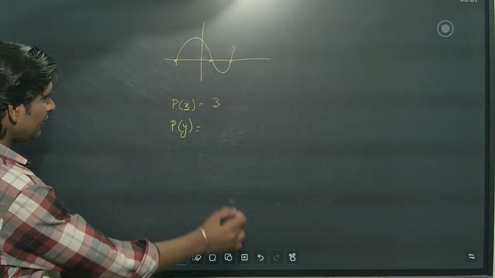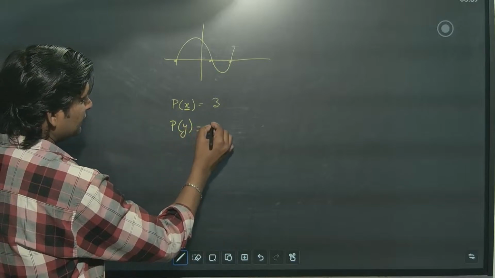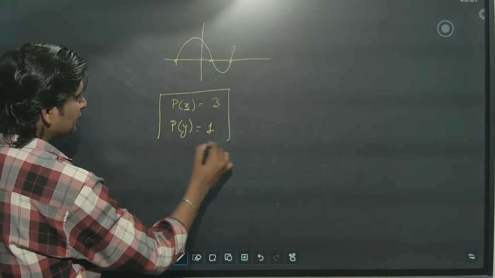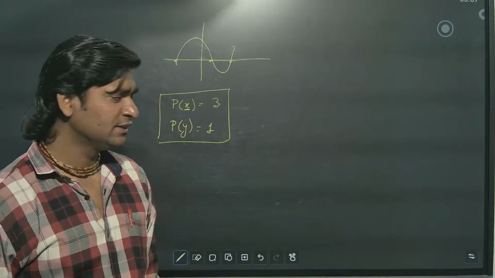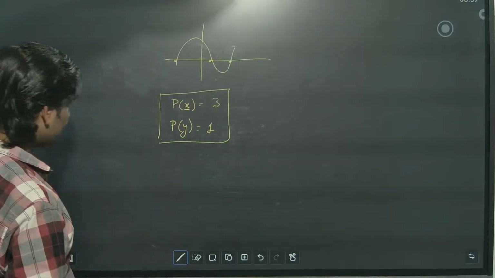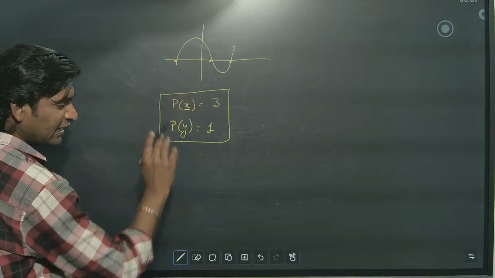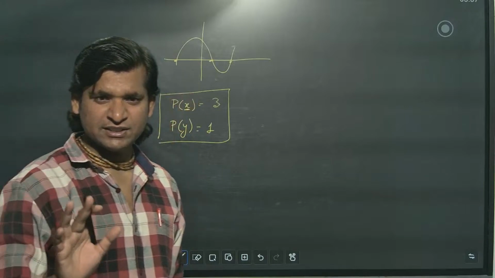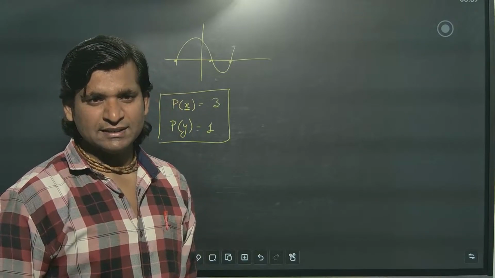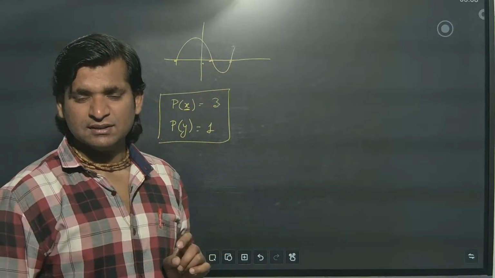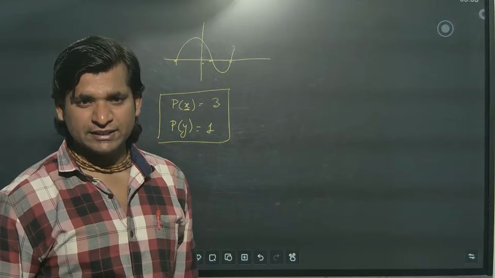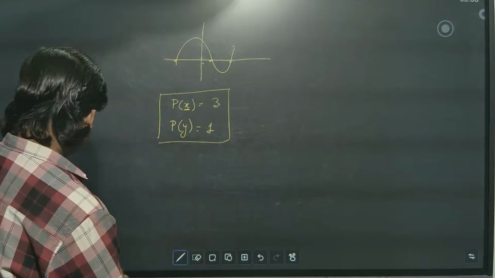So for P(y), what is the answer? 1. So this is one MCQ for sure and certain. One MCQ you can keep from here. Next, from here they will ask a case study. So what case study will come? How many zeros? What are the zeros? They will give the zeros, find the quadratic polynomial. So we'll see the questions.